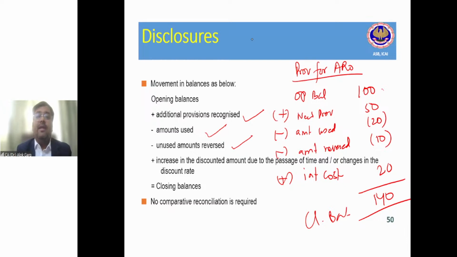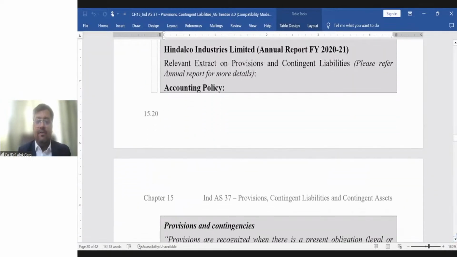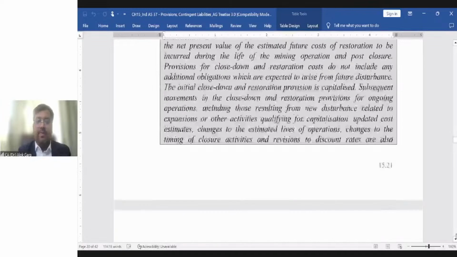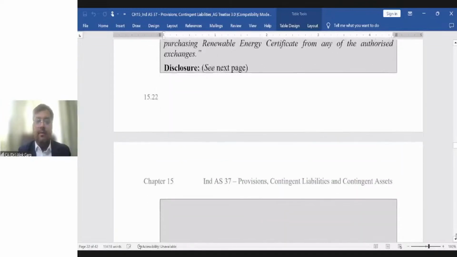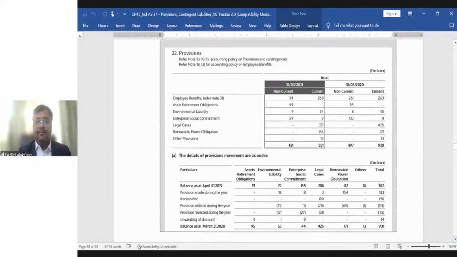I'll show you the disclosure in one of the annual reports, which is Hindalco Industries Limited. Please let me know if this Word file is visible. Yes.